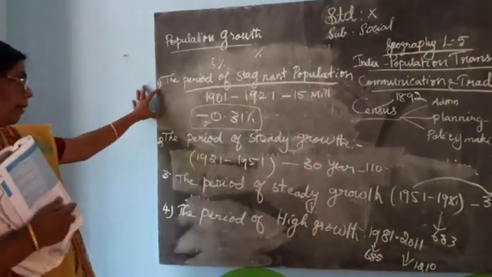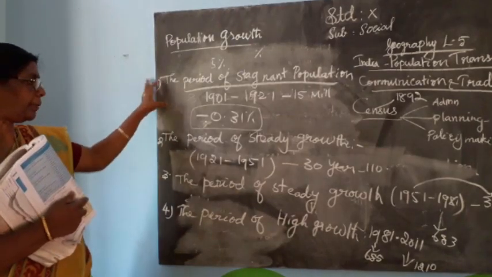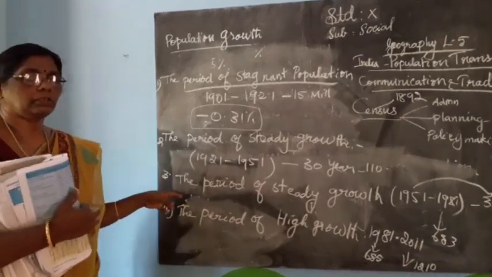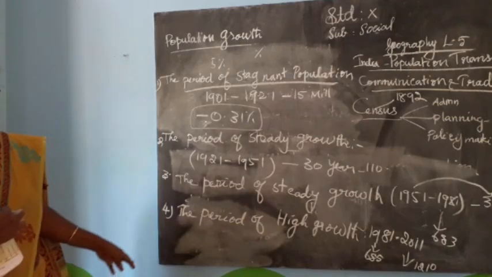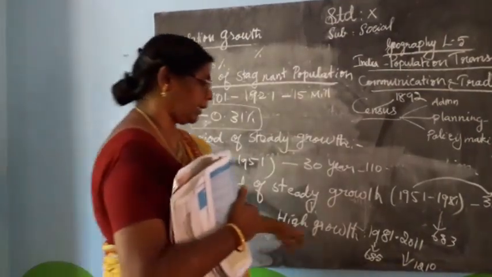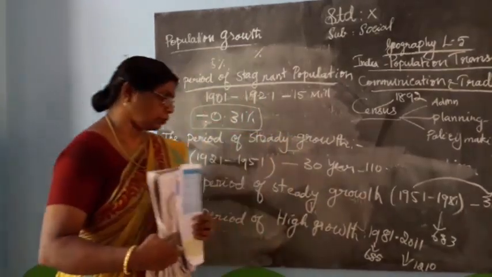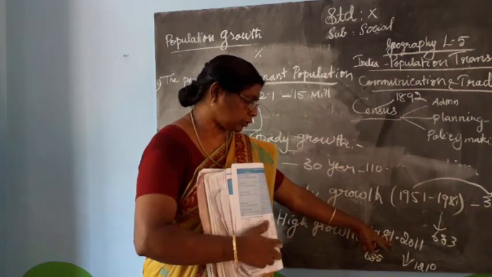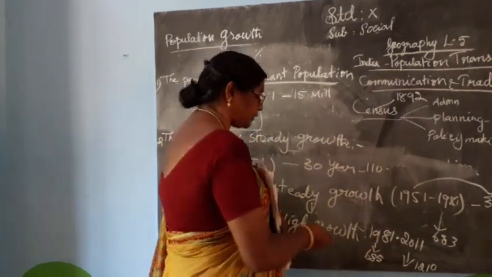These are the four phases of population growth. The first phase, the period of stagnant population. The second phase, the period of steady growth. The third phase also, the period of steady growth. The fourth phase, the period of high growth rate of population, 1981 to 2011. In 1981 it was 685 million, and in 2011 the population is 1210 million.